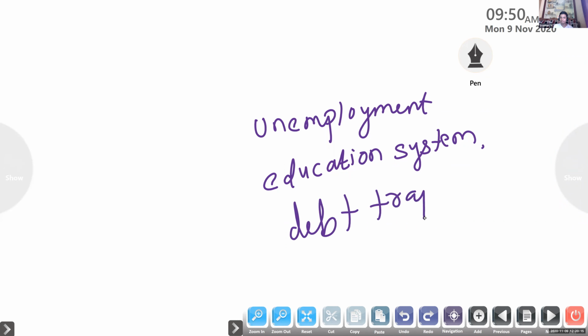Then you think and answer. It is not the points from the textbook, okay? Because you think, you will get a lot of points. Why is poverty there? Ma'am, when we take a lot of credits, loans, we are not able to repay. There is a term for that, debt trap.